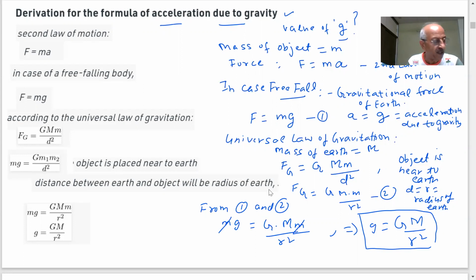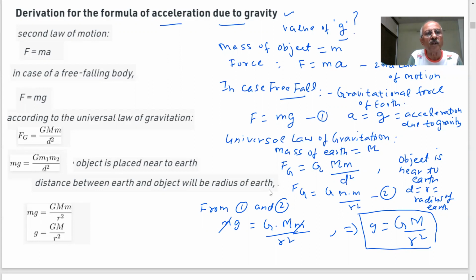We are coming to a very important result, that we can calculate the value of acceleration due to gravity for the earth if this is the mass of the earth, G is the gravitational constant, and R is the radius of the earth. If I want to calculate the value of g for the moon, this will be the mass of the moon and this will be the radius of the moon. If I take any planet, Jupiter, then I will put its mass and radius. There is a gravitational force between every mass which we have, and there is always going to be an acceleration due to gravity. Therefore, students, this is the formula.